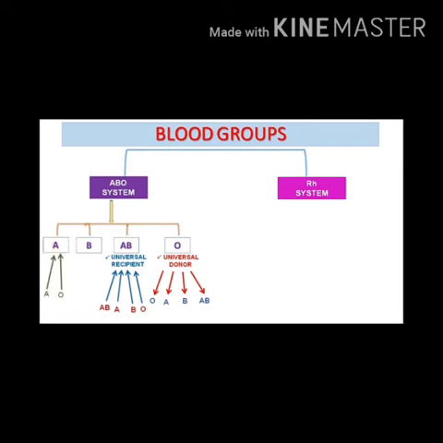Right? But the blood group A can receive blood only from A and O, while the blood group B can receive blood from B and O. Now the next system is your Rh system.